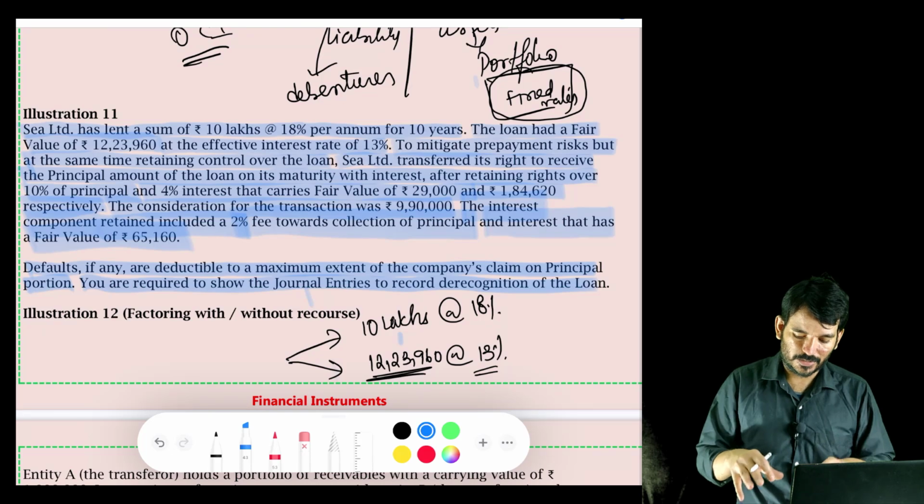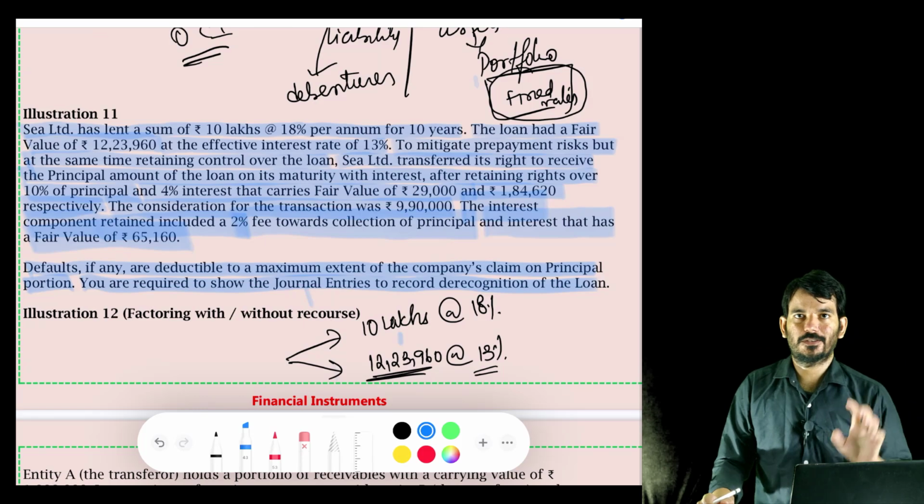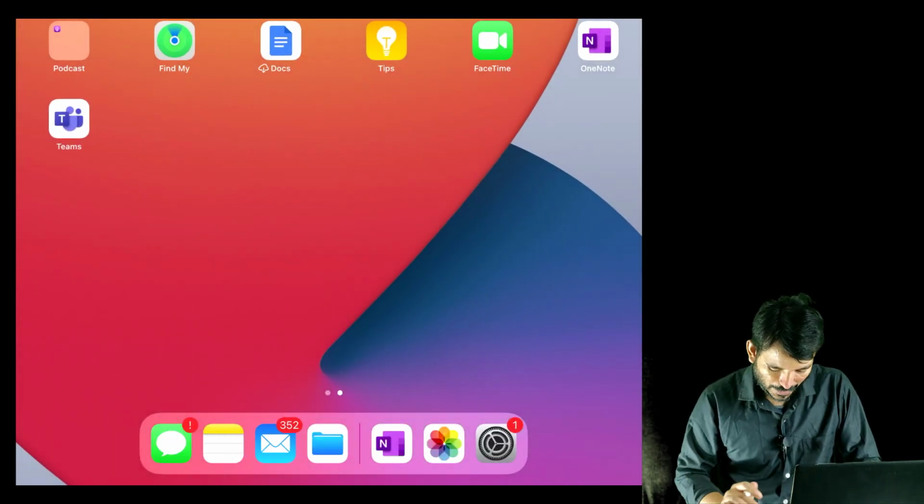Because I cannot shuffle here and there, I'm looking at the question from the other source. Please open your study material for this question. I will be doing it separately.